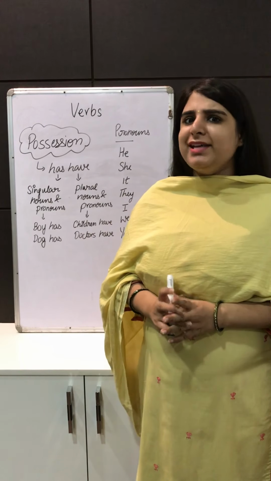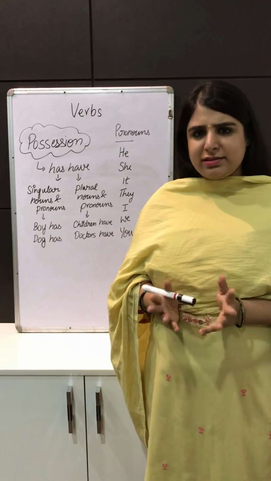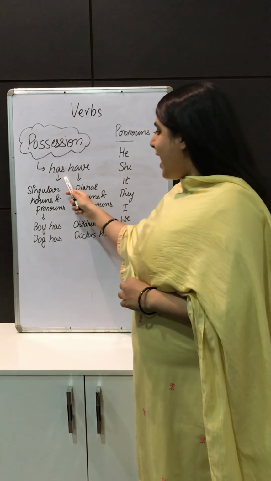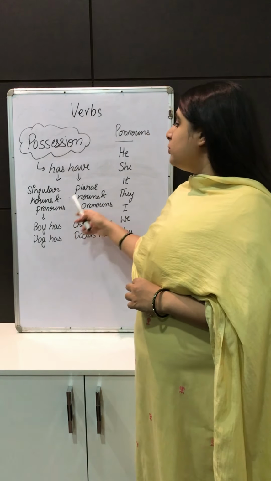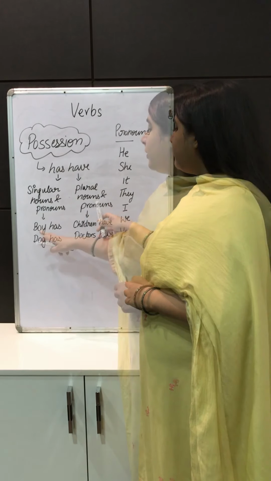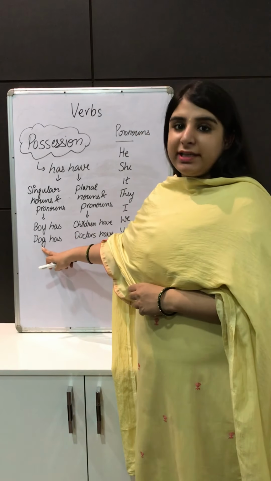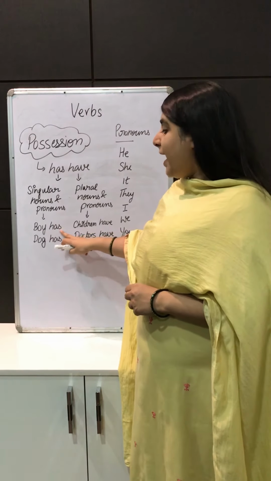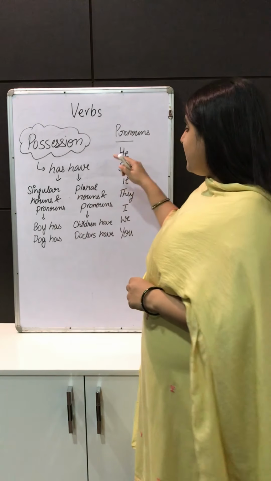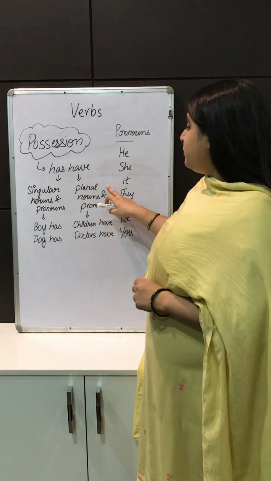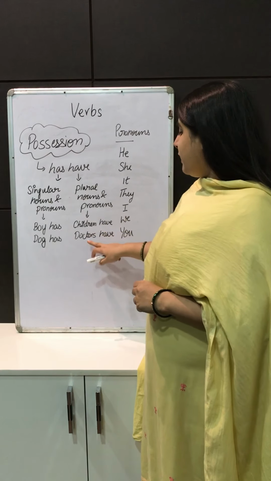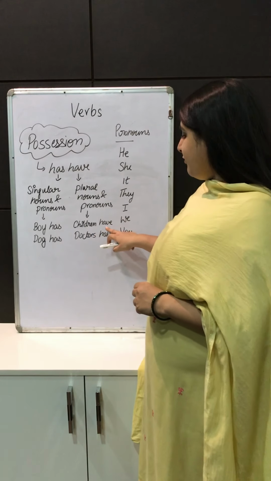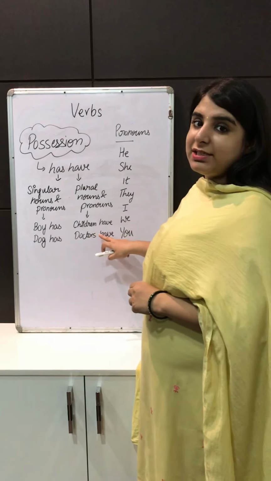A few minutes back I said that has and have both are used for the present tense. So what is the difference between them? Let's see it here. So has is used for singular nouns and pronouns and have is used for plural nouns and pronouns. Boy and dog here are singular nouns. So with them we have used the word has. Boy has, dog has. Now let's come to have. Now have is used with plural nouns and pronouns. So children and doctors, both of them are plural nouns. So that is why we have used have with them. So children have and doctors have.